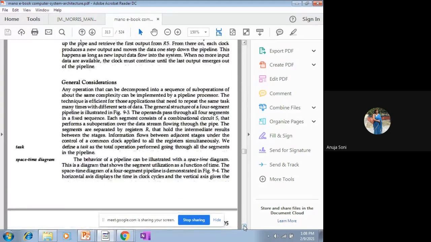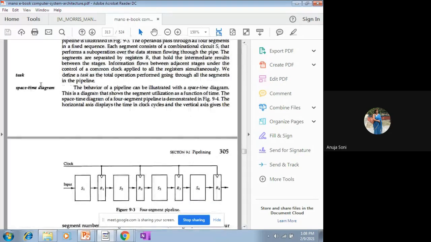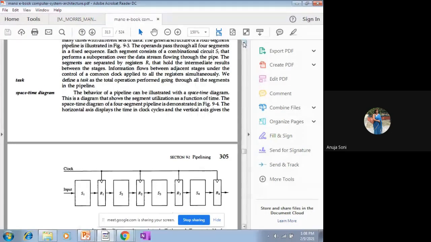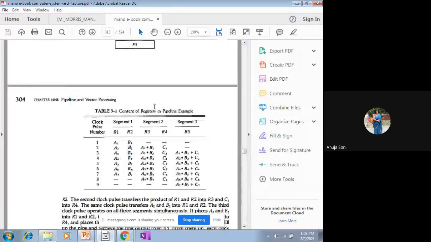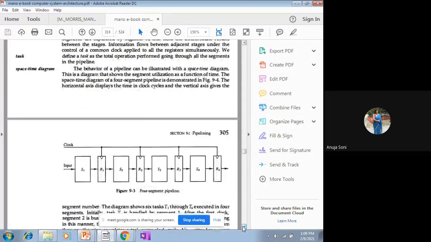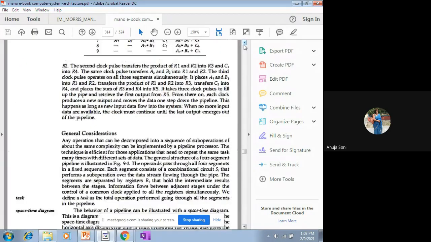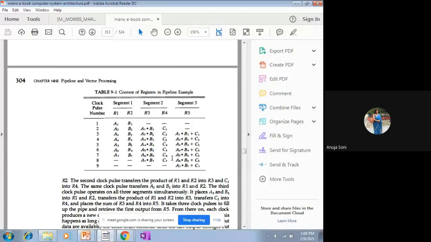Now we come to the next part, which is very, very important: the space time diagram. Based on this first concept, generally one question comes of this type, as I already told you, and then another question comes of this type, the space time diagram. The behavior of a pipeline can be illustrated with a space time diagram. This is a diagram that shows the segment utilization as a function of time. Eventually we will also talk about the space time diagram. It also gives the same kind of impression.